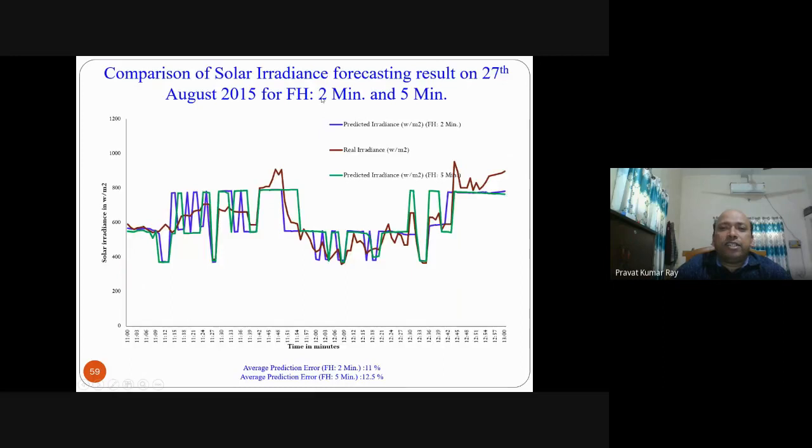This is the result for the 2 minute and 5 minute forecast horizon, meaning 2 minutes ahead and 5 minutes ahead. You may change this forecast horizon in the coding. So we found that when the forecast horizon increases, the error increases a little bit, 11%, then 12.5%.